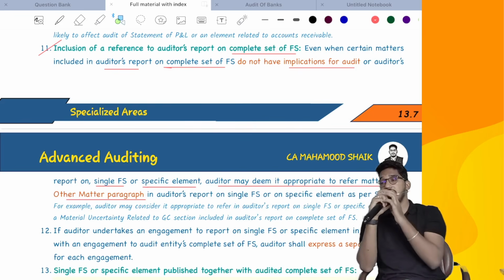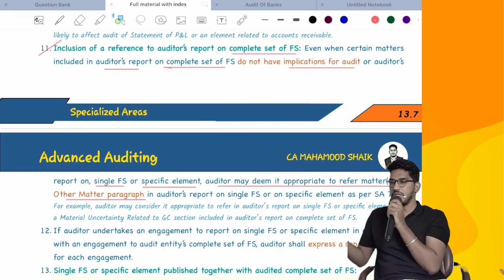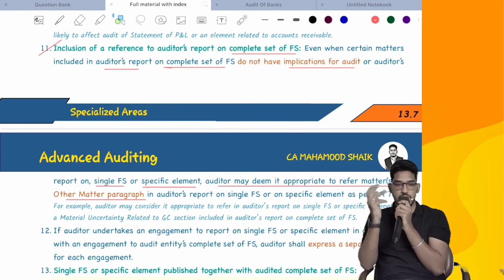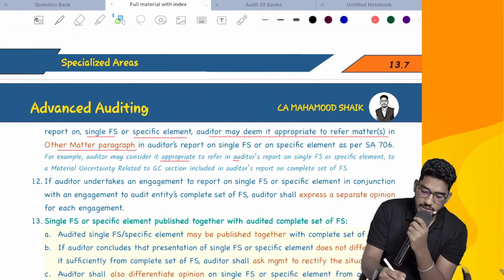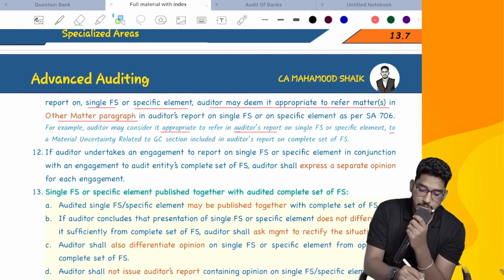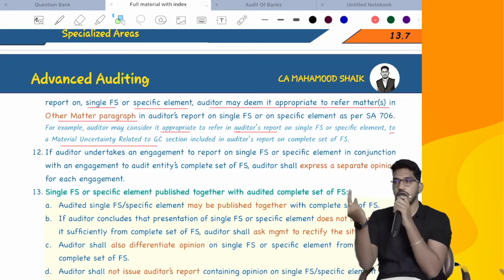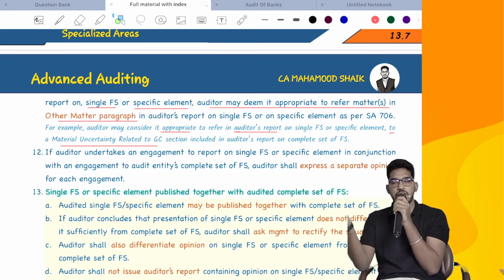If it is having any implication, we will consider it in the opinion paragraph, other matter paragraph, emphasis, we will anyhow do it. If you don't have any implications, but still you feel it is so relevant, you want to say it somewhere, what the standard says is, use other matter paragraph and highlight it there. So even if you look at the example, the same example I have given, the auditor may consider it appropriate to refer in the auditor's report on single financial statements or specific element to the material uncertainty relating to going concern. Even if it is not having any implication, but still if you thought of highlighting it, use other matter paragraph for that.